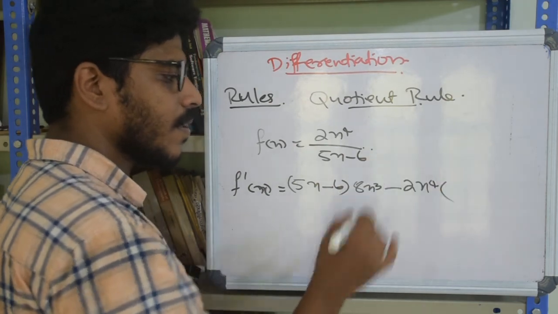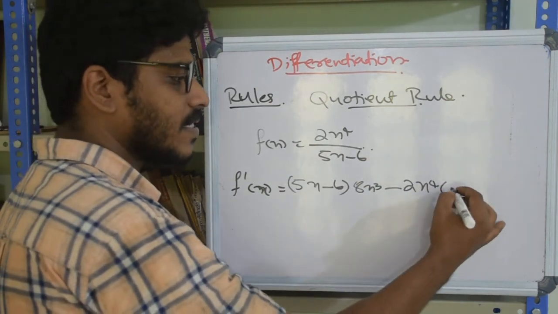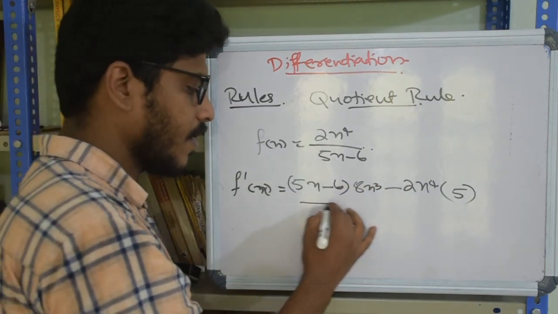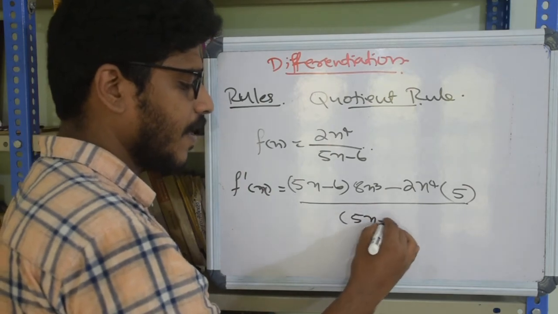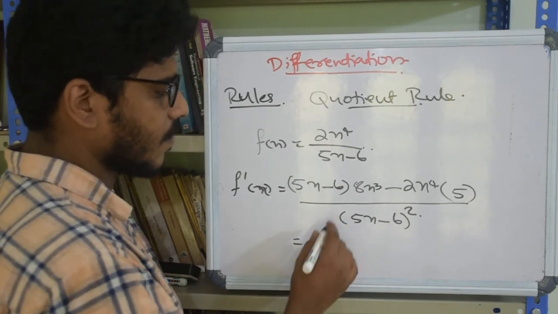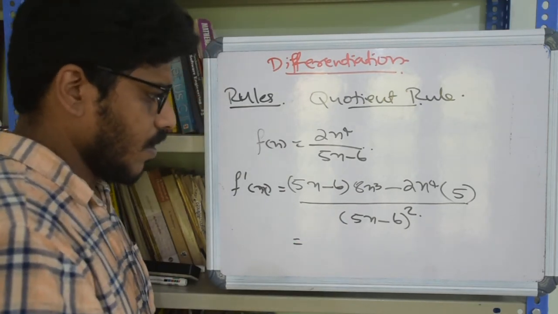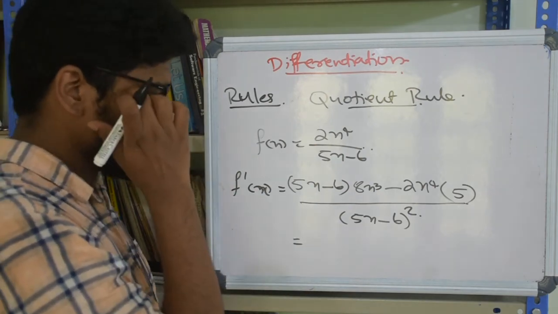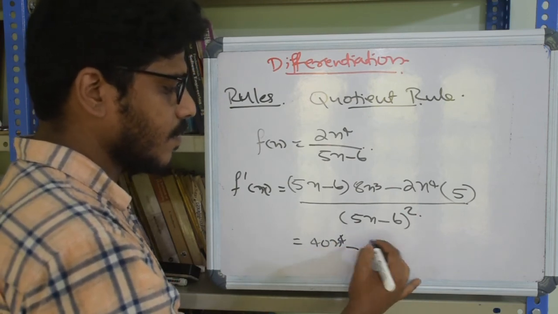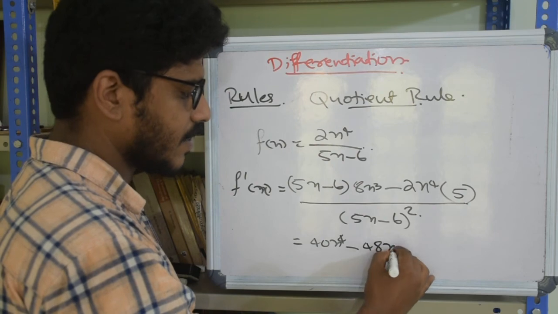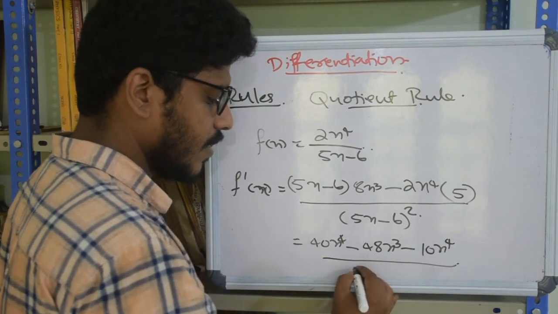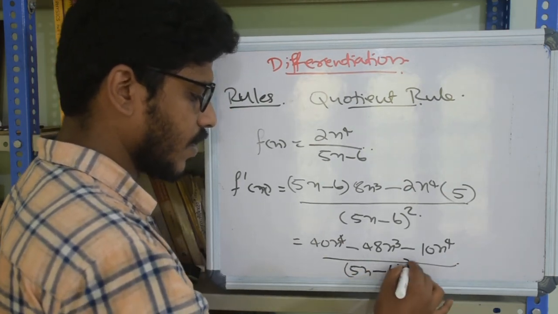numerator into derivative of denominator, which is 5. Right, this is a linear function and the coefficient of x will be the derivative, divided by 5x minus 6 whole squared. Okay, so what is this? I mean, if you want to, you can simplify this. Like this will be 40x raised to 4 minus 6 into 8, 48x cube minus 10x raised to 4 divided by 5x minus 6 whole square.